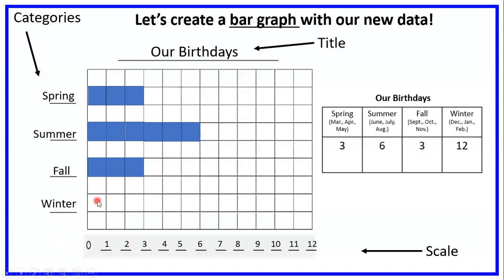All right, tell me when to stop on winter. Say stop. 1, 2, 3, 4, 5, 6, 7, 8, 9, 10, 11, 12. Oh, yeah, I gotta stop there. That's the end of my graph. So in winter, we have 12 birthdays.